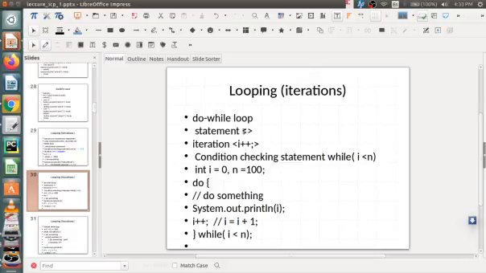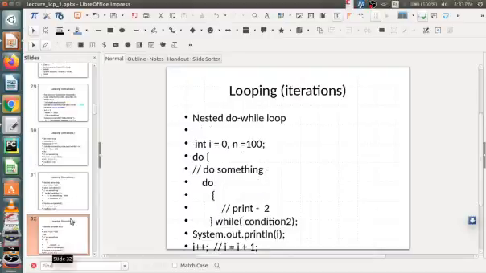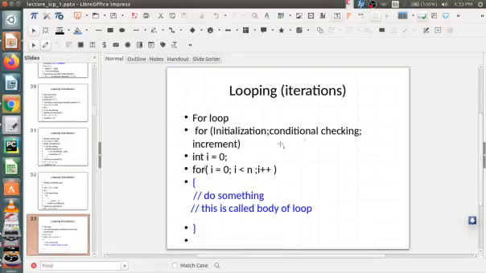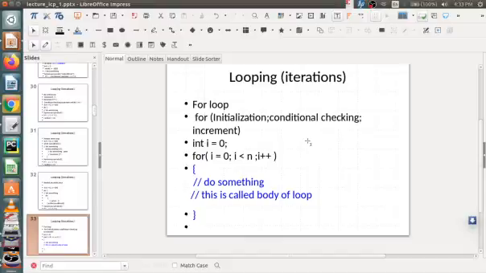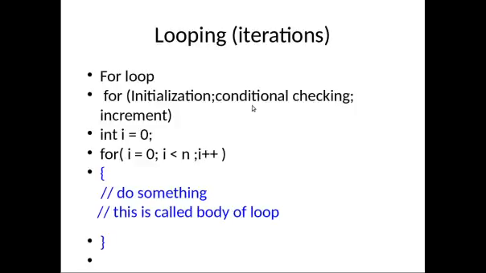Now the next loop statement is the for loop. So this is another way of writing a loop statement or iterative statement in Java. First, this is the syntax. Suppose I want to print hello world 100 times. We will do the same task with a for loop. So how will you do it?